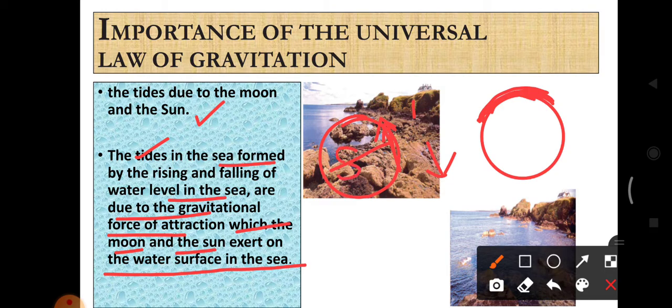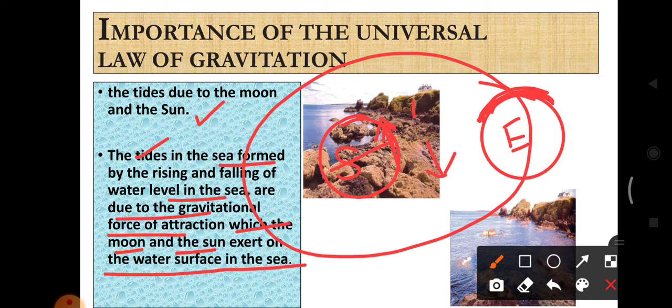This is the sun and this is the earth. The earth revolves around the sun and the moon revolves around the earth. Due to the attraction between the sun and the moon, tides form in the sea.